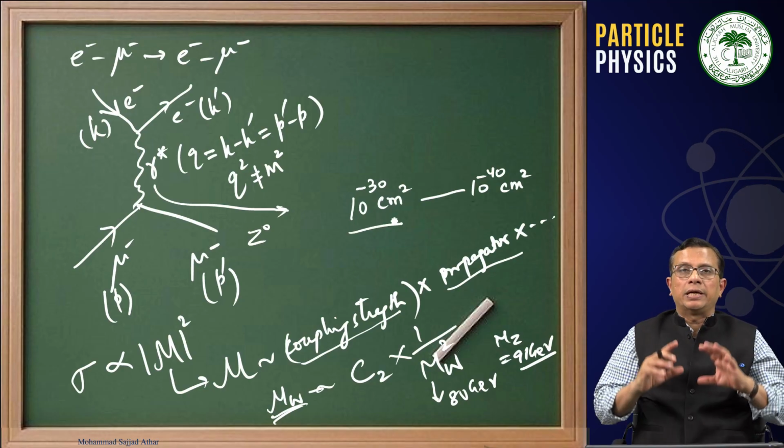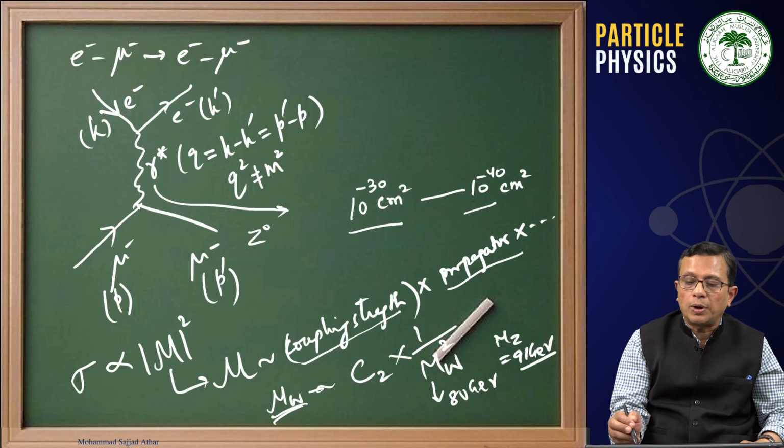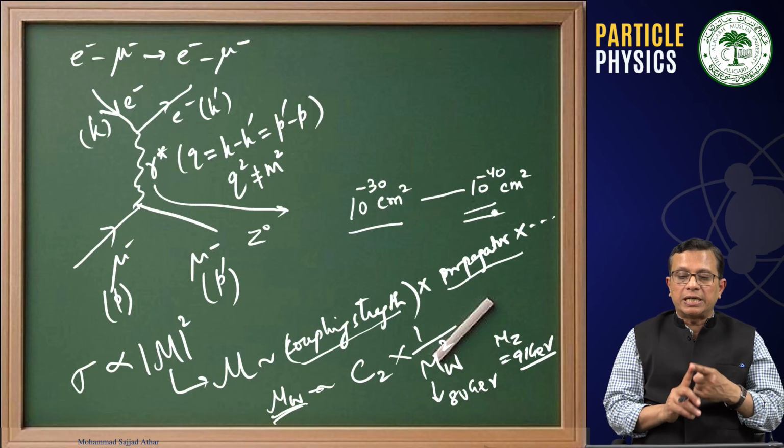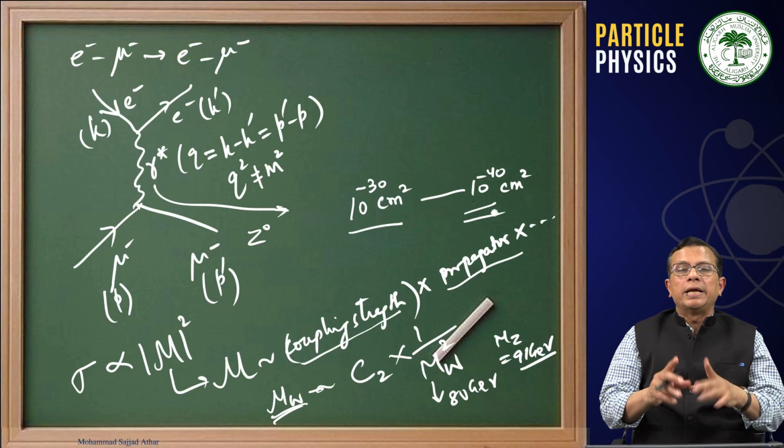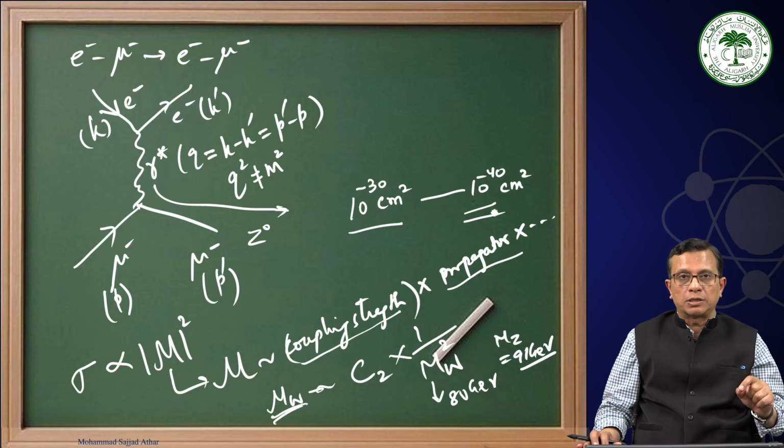For the photon, the interaction cross section is 10 power minus 30 centimeter square, while the weak interaction cross section mediated by a Z0 exchange is of the order of 10 power minus 40 centimeter square.